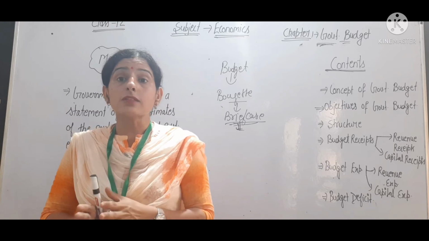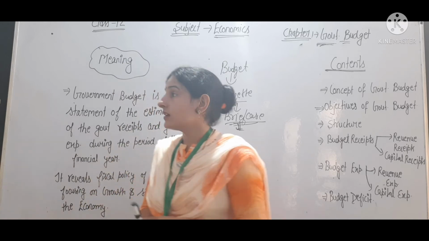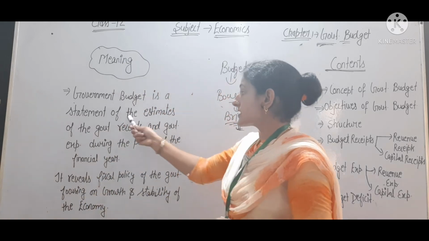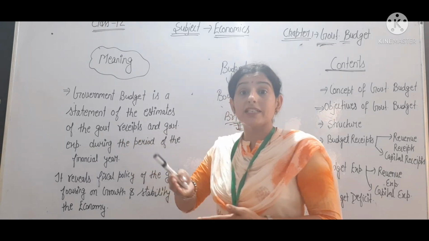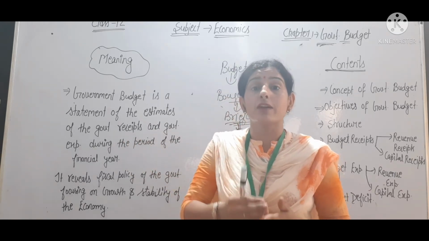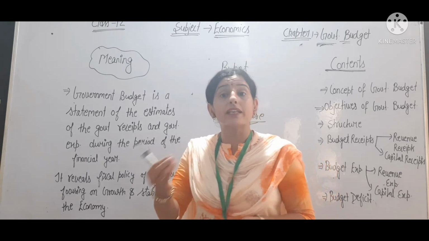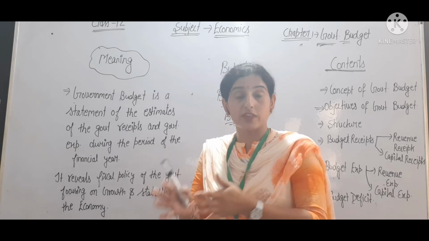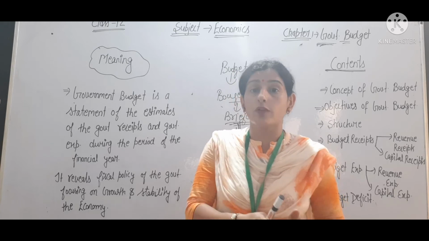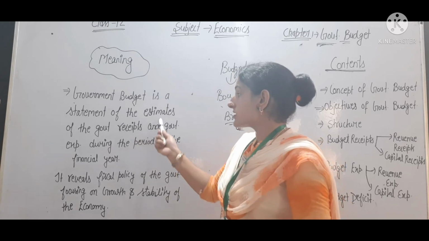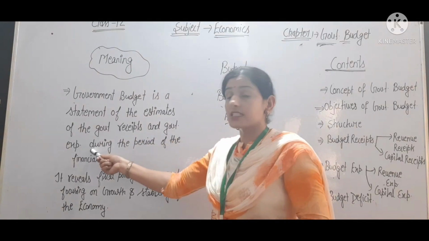So now what is the meaning of budget? Government budget is a statement of the estimates of the government receipts, meaning government revenue, whatever money the government is receiving. So how does the government receive the money? As we pay taxes to the government, different types of taxes are there, income tax, wealth tax. So these taxes are income of the government. Okay, so it is the statement of government receipts and government expenditure.